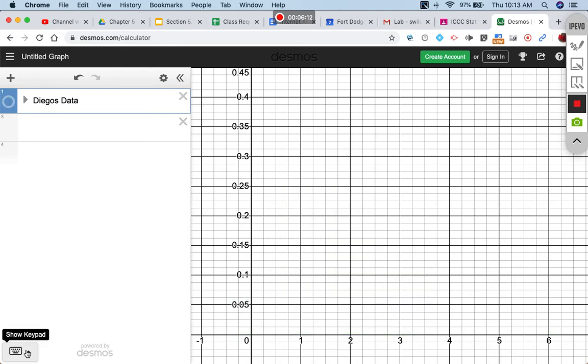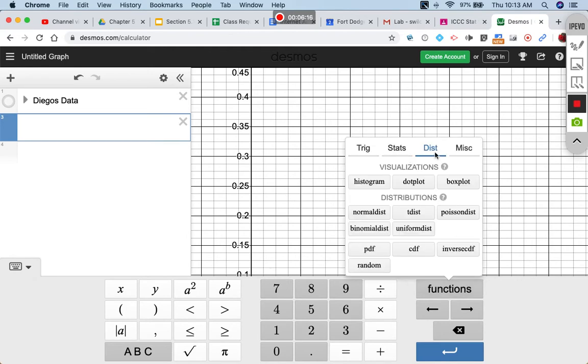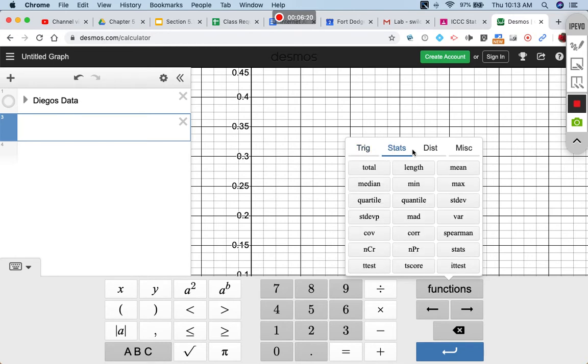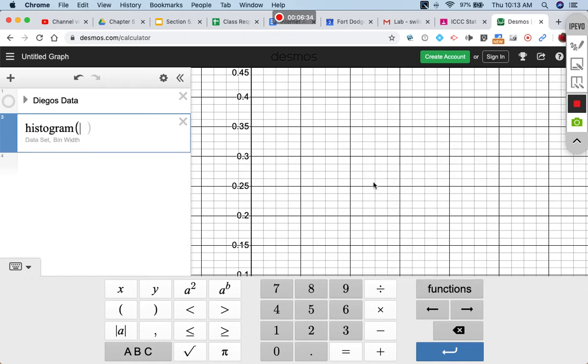If you bring up the keypad under functions, we have all sorts of stuff under here. But under distributions, notice we have a histogram, a dot plot, and a box plot. These distributions we will use towards the end of the semester, but right now we're going to go with the histogram. The histogram wants the data set and the bin width.